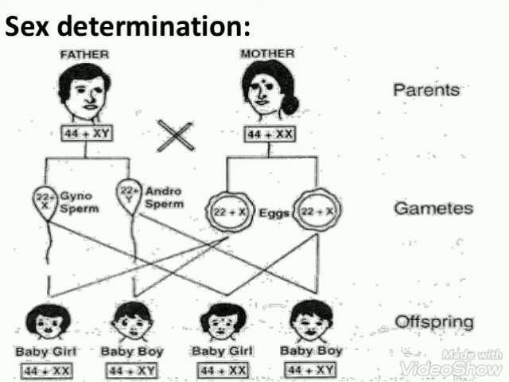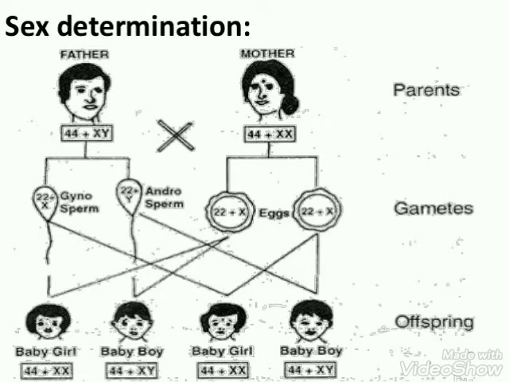Only one pair of chromosome is different in male and female. That one pair of chromosome is responsible for determination of sex, and that is why they are known as sex chromosomes.